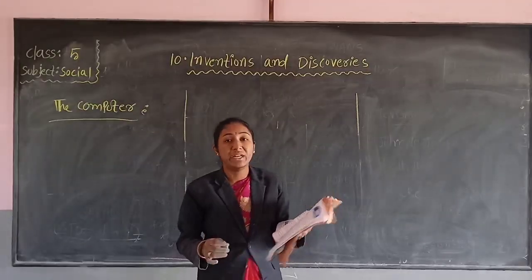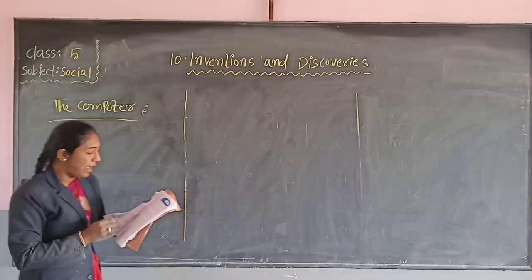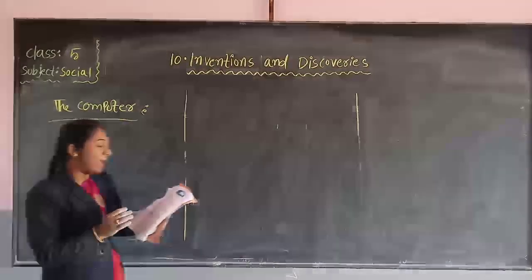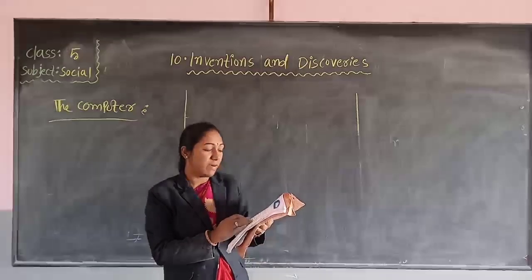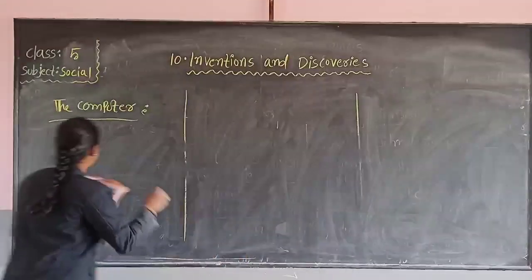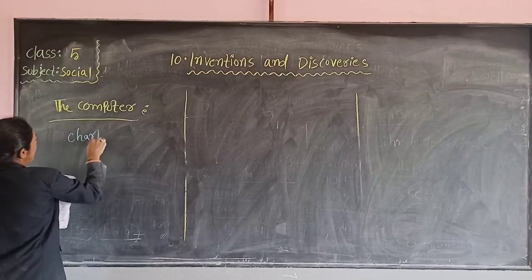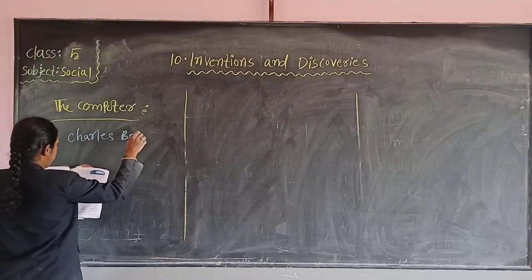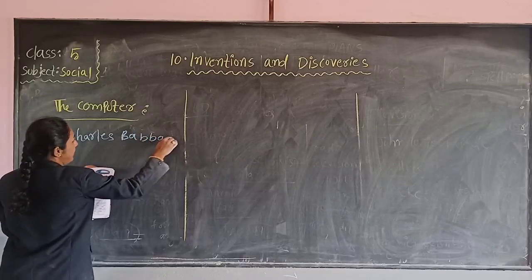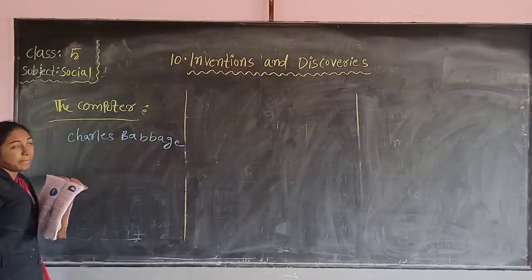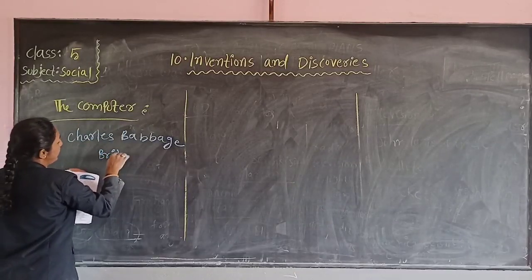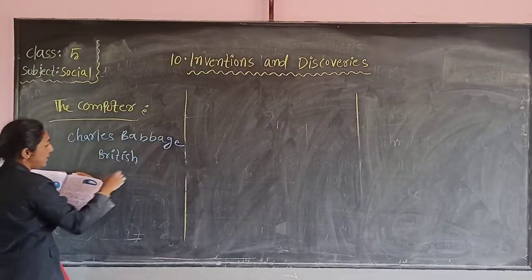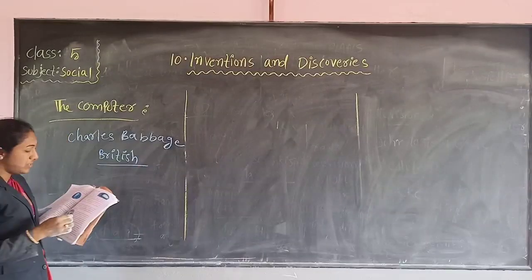Charles Babbage, a British scientist, invented the analytical engine. It had all the features of a modern computer. So he is called the father of computers. Who invented this computer? Charles Babbage. Very important. This Charles Babbage is from Britain. He is a British scientist.